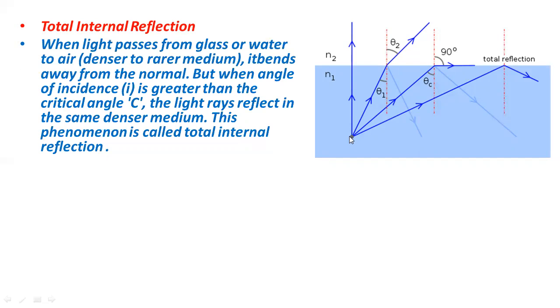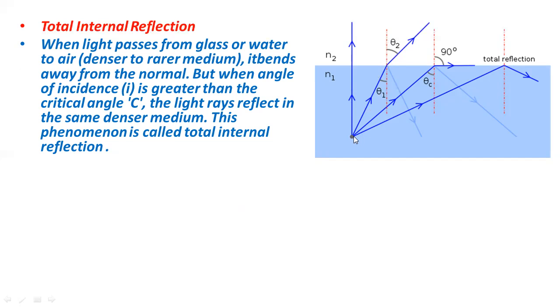When light passes from denser to rare medium, it bends away from the normal. This is the normal, and you can see the light bends away from it. This is the angle of incidence, which the incident ray is making with the normal, and this is the angle of refraction, which the refracted ray is making with the normal.